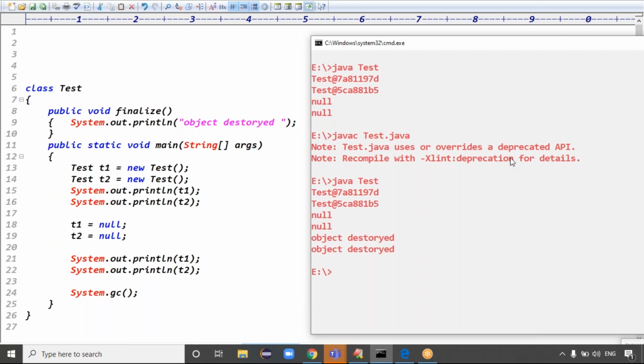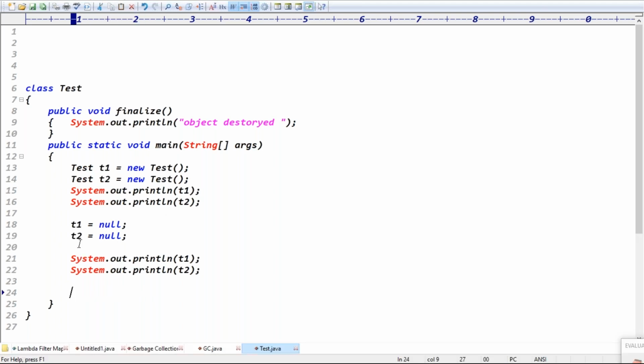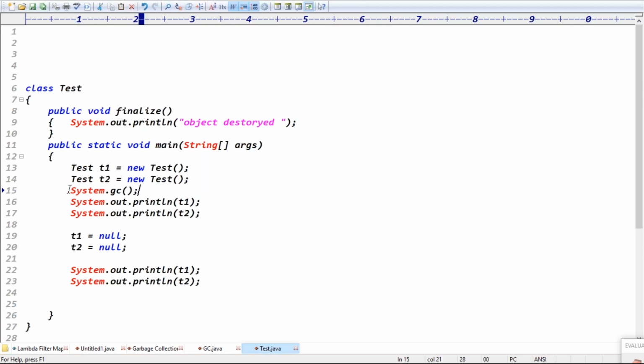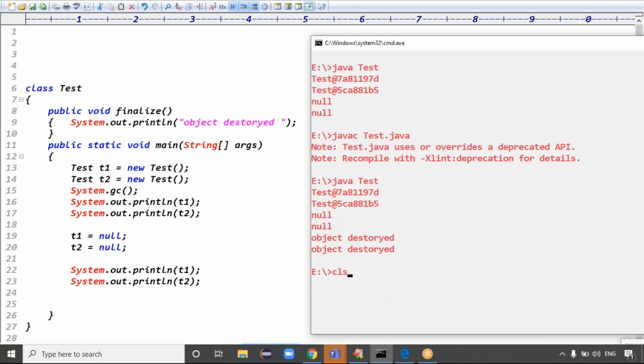Ratan sir, can you put this system.gc function just after you have created T1 and T2, at the third place, before system.out.println? Line number 15. Not here, above it. Yes, there.